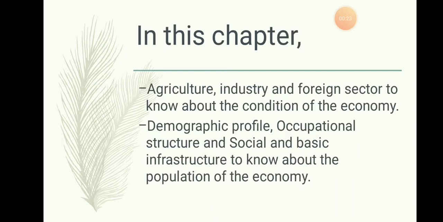In this chapter, we'll study the state or condition of the Indian economy in the year 1947, that is, on the eve of independence. We'll study the agricultural sector, industrial sector, and foreign trade. By the analysis of these three, we'll get to know the condition of the economy and even the demographic profile, occupational structure, and social and economic infrastructure. By this, we'll get to know the relationship between the population and the economy.